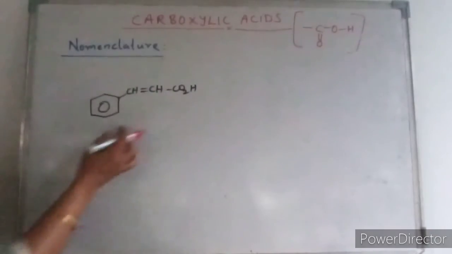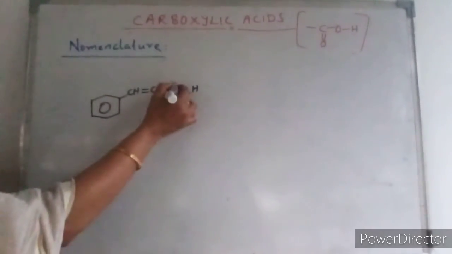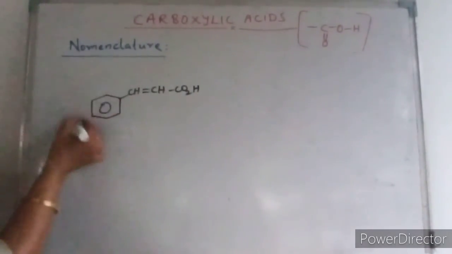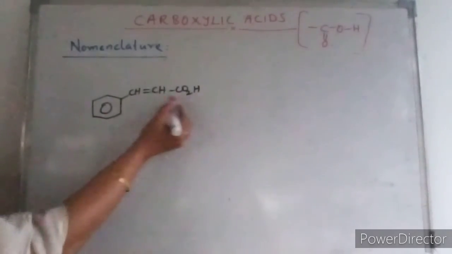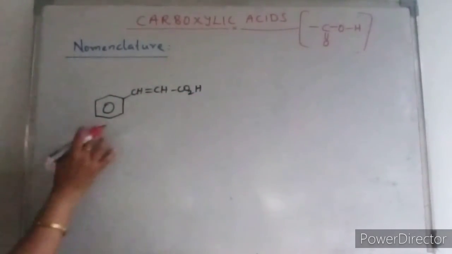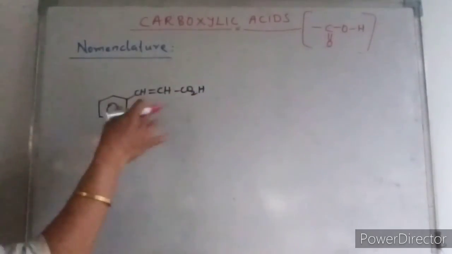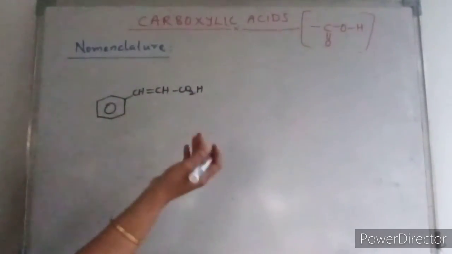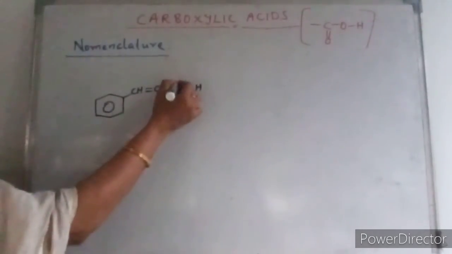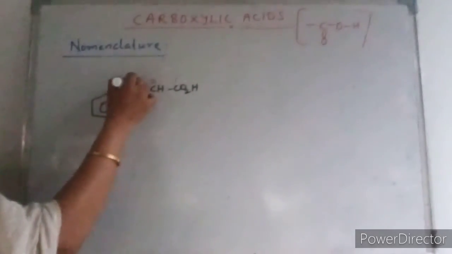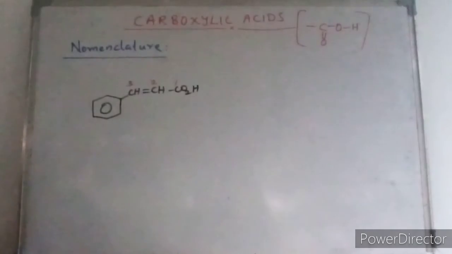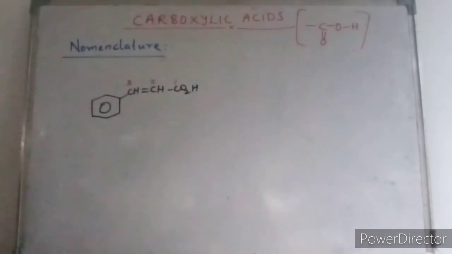Now this is a substituted acid, right? It is named as a substituted derivative of this one, because this carboxylic acid is not in the ring. It is in the aliphatic chain. So 1, 2, 3, it is a propenoic acid derivative.